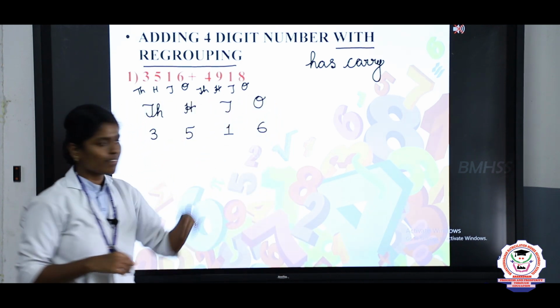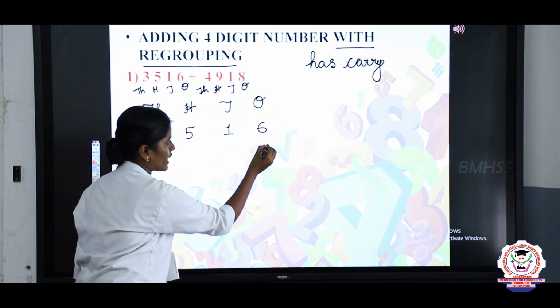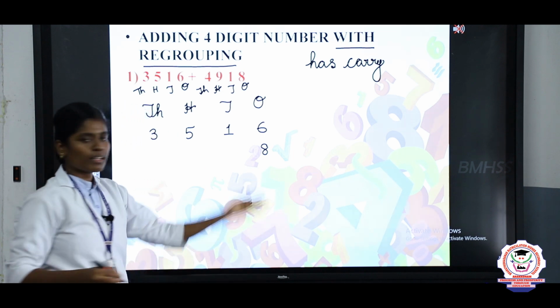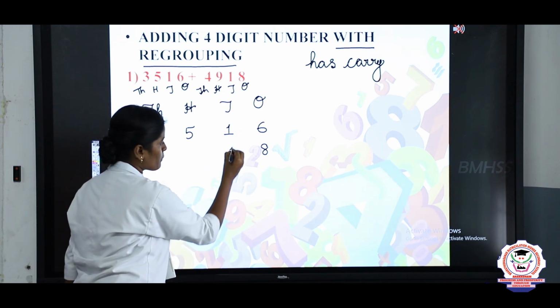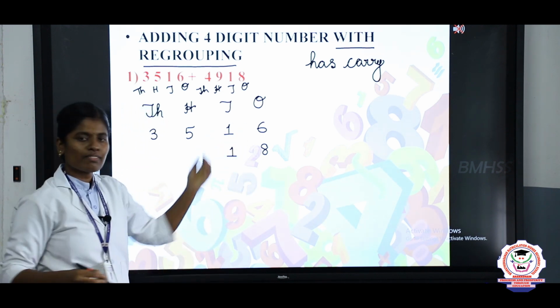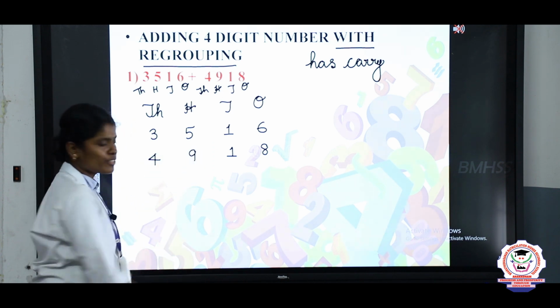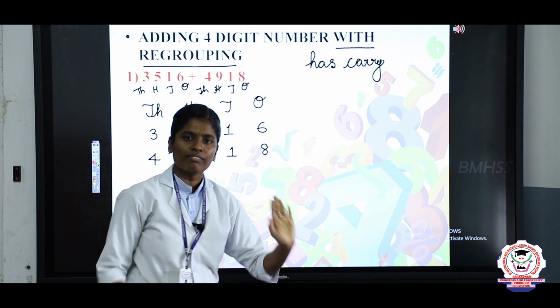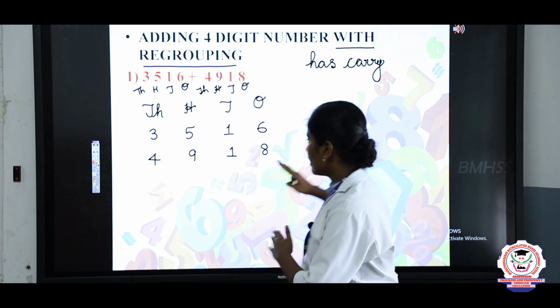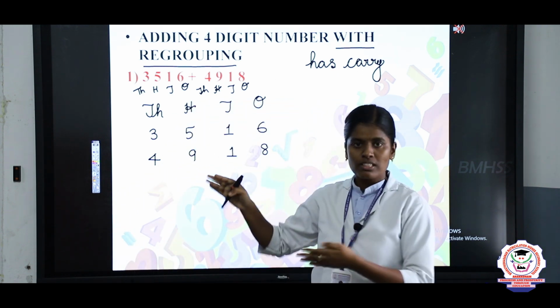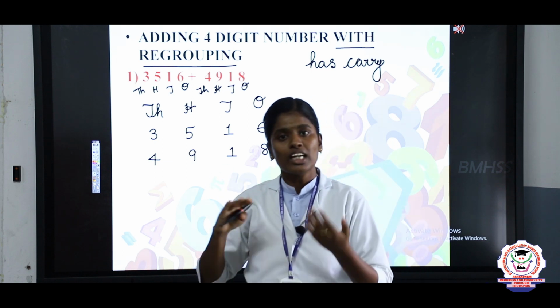Here the ones place value is 8. So write 8. And the tens place value is 1, the hundreds place value is 9, and finally the thousands place value is 4. Now we are going to add this. While adding the number, first you should start with the ones place, tens place, hundreds place, and finally thousands place.